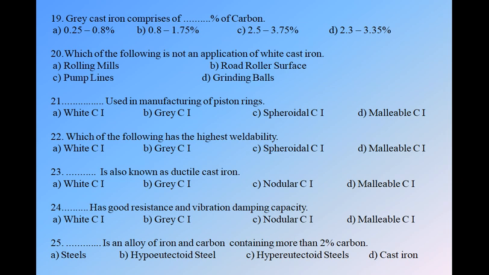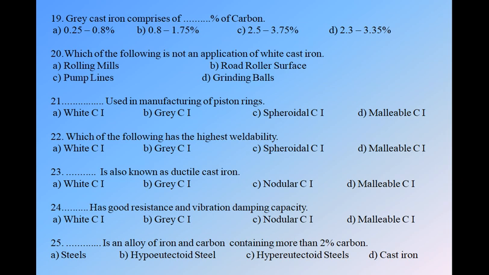Okay, next, question number 21. Dot dot dot used in manufacturing of the piston rings. We have four options: white cast iron, grey cast iron, spheroidal cast iron, and malleable cast iron. Okay, in this, the option B is correct, that is grey cast iron is used in manufacturing of the piston rings.